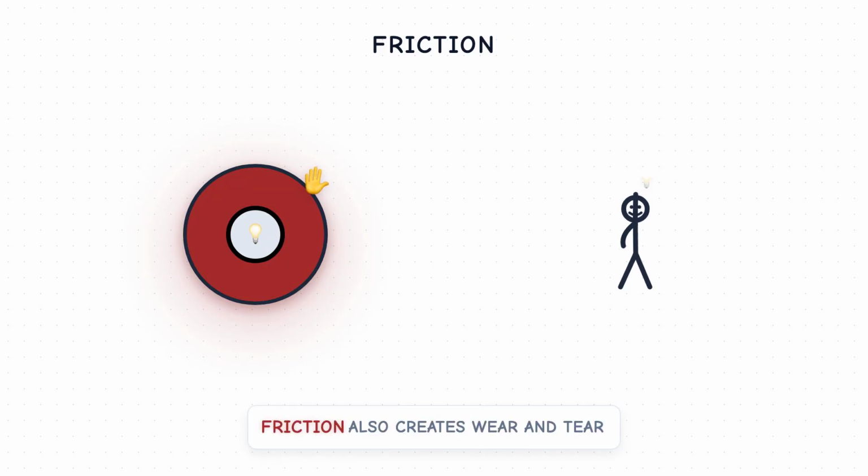However, friction also creates wear and tear, generates heat, and requires more energy to overcome. Engineers try to minimize it in moving parts with lubricants. It is a double-edged sword, necessary for our daily lives, but also something we constantly work to manage.